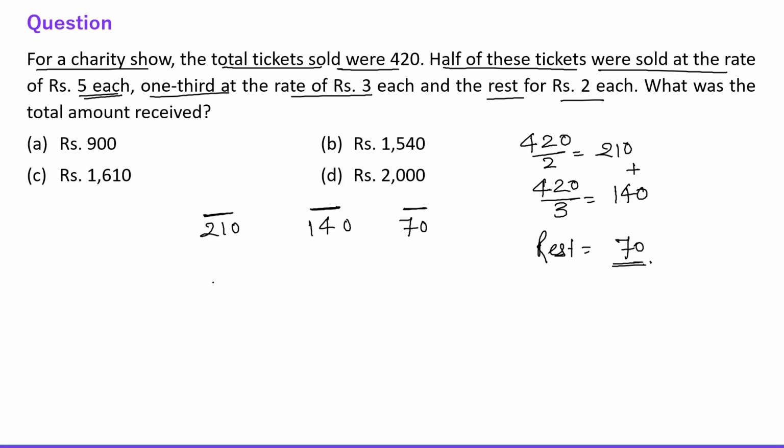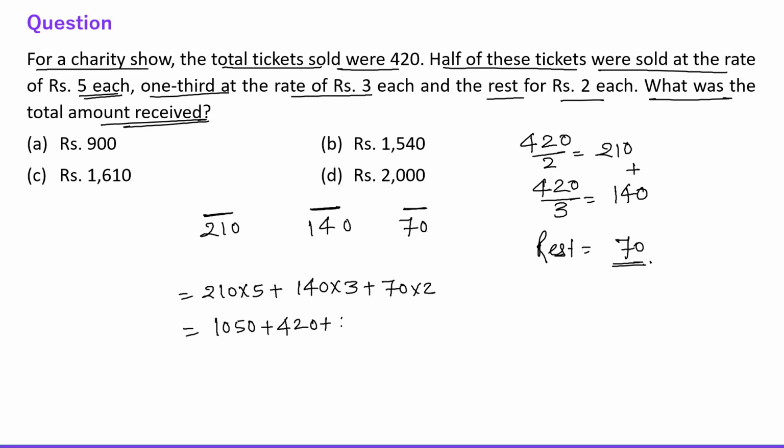So half of the tickets were sold at rupee 5 each, 1/3 of the tickets were sold at rupee 3 each, and the rest tickets were sold at rupee 2 each, right? What was the total amount received? We need to find the total collection. Okay, so this is 1050 plus 420 plus 140, right?